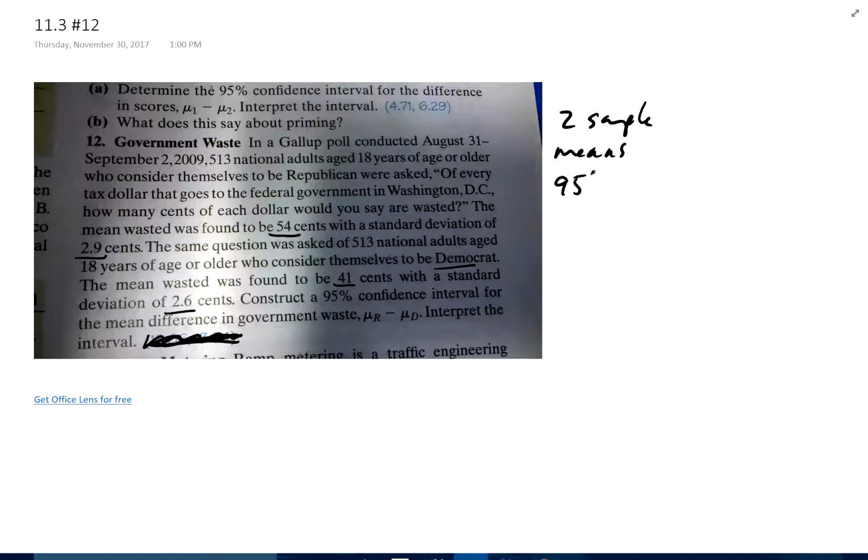So, a 95% confidence interval for the mean difference of waste, mu r minus mu d. So there we go.